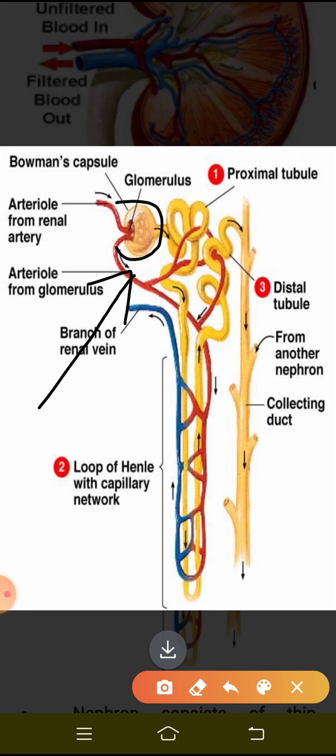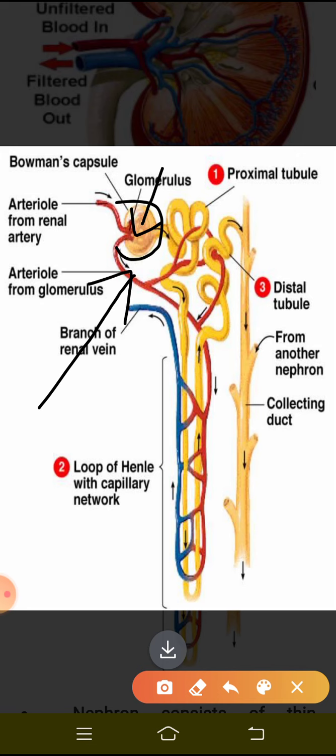From all the regions, the waste products and excess water present in the blood are carried through the arteries and reach the thin walled blood capillaries called the glomerulus, right?